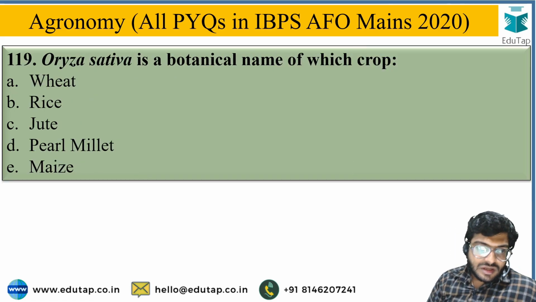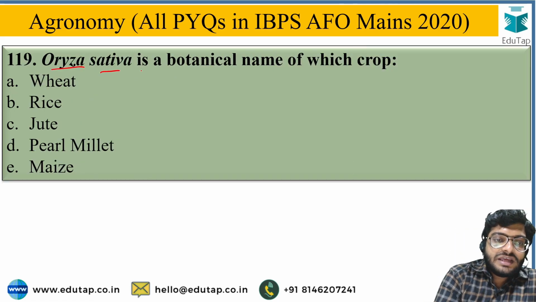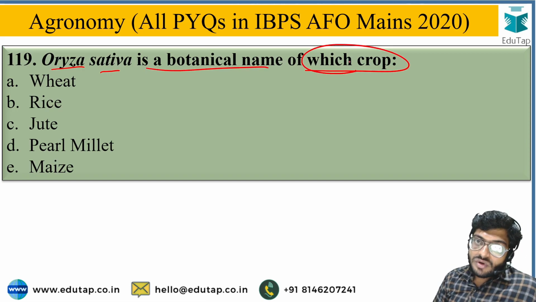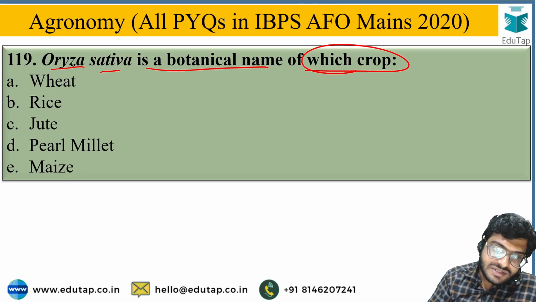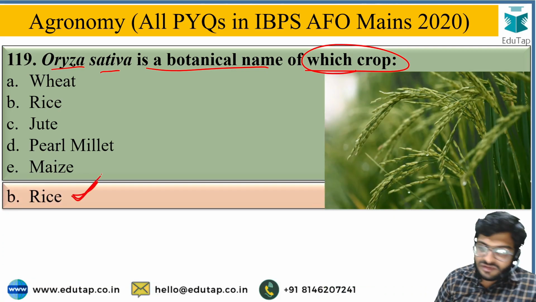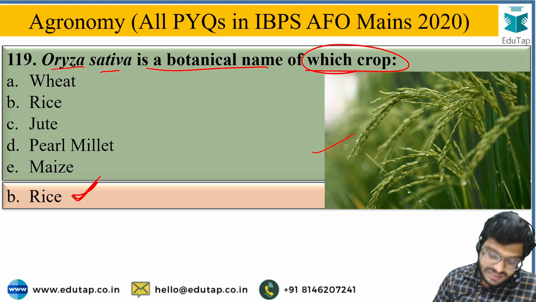Next, Oryza sativa is the botanical name of which crop? You have to identify the crop having the botanical name Oryza sativa, and the correct answer is rice. Rice has the botanical name Oryza sativa.